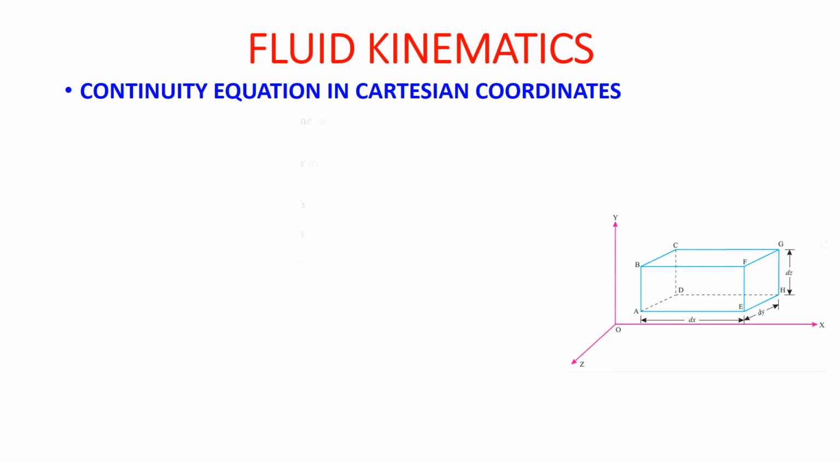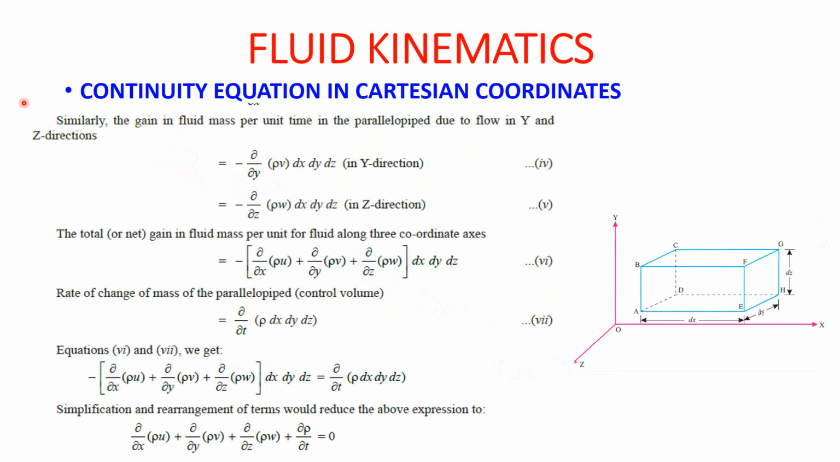Now for y direction, similarly, the gain in fluid mass per unit time for the parallel pipe due to flow in y direction and z direction. Now we are not going into the deep derivation. As compared to x, we are writing y and z direction. So minus ∂/∂y(ρv) dx dy dz, minus ∂/∂z(ρw) dx dy dz in z direction. So the total net gain in fluid mass will be equal to minus [∂/∂x(ρu) plus ∂/∂y(ρv) plus ∂/∂z(ρw)] dx dy dz.